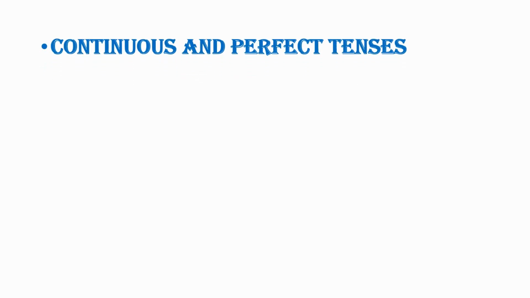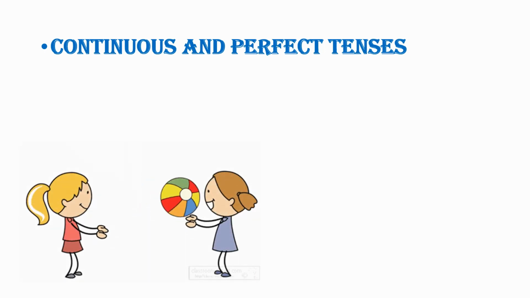So students, let us start with continuous and perfect tenses. The most important thing about continuous tenses is that it is always taking the ing form of the verb. Let me explain with the help of this picture. If I have to speak a sentence in present continuous tense, I will say the girls are playing with the ball. If past continuous tense, the sentence will be the girls were playing with the ball. And if future continuous tense, the sentence would be the girls will be playing with the ball.